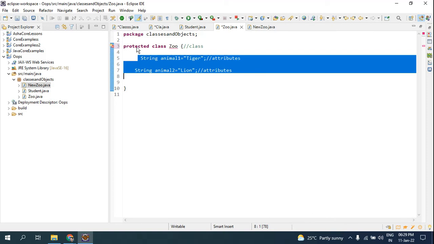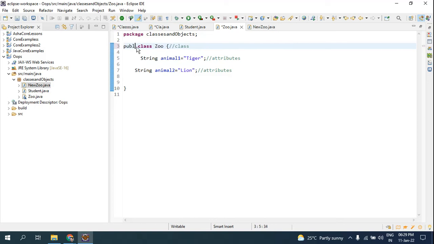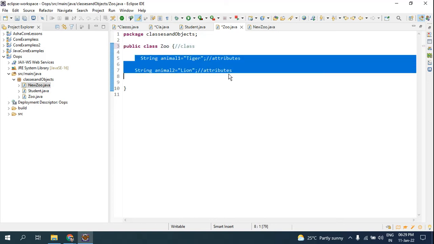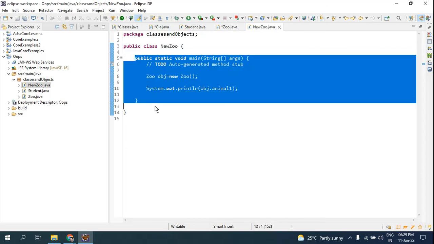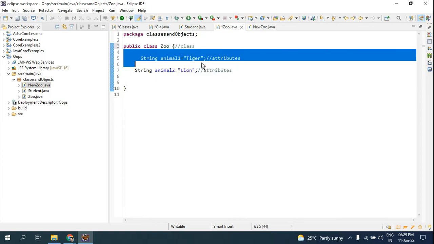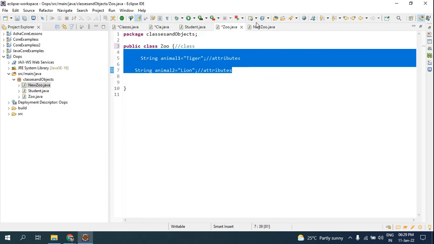You will get to know about interface and abstract class in the further classes. For now, just assume that if you use the public keyword in your class, the attributes of one class you can use with a main method in a different class. When you learn inheritance, you will know how to use the main class and the subclass. Main class is the parent class, subclass is the child class. Now here there is no parent relationship, it's just that if the class is public, you can make use of the attributes in your main method.